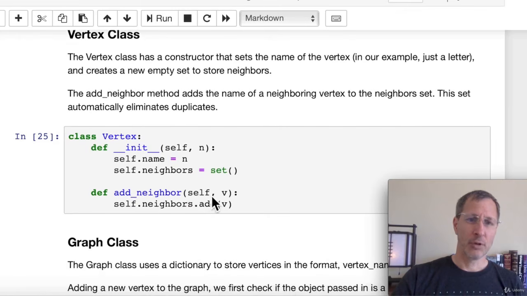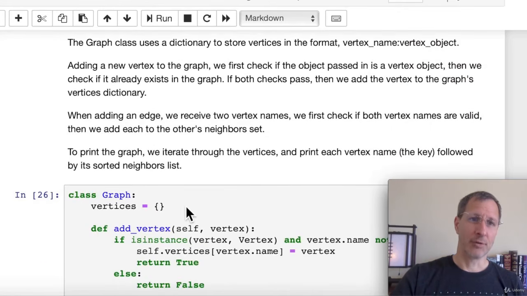And then add neighbors. You can pass in the name of a vertex, not the vertex object, but the name of a vertex. It adds that to the neighbors set for that vertex. And remember, sets don't store duplicates. If that neighbor has already been added to the vertex, it doesn't matter. It won't be added a second time.